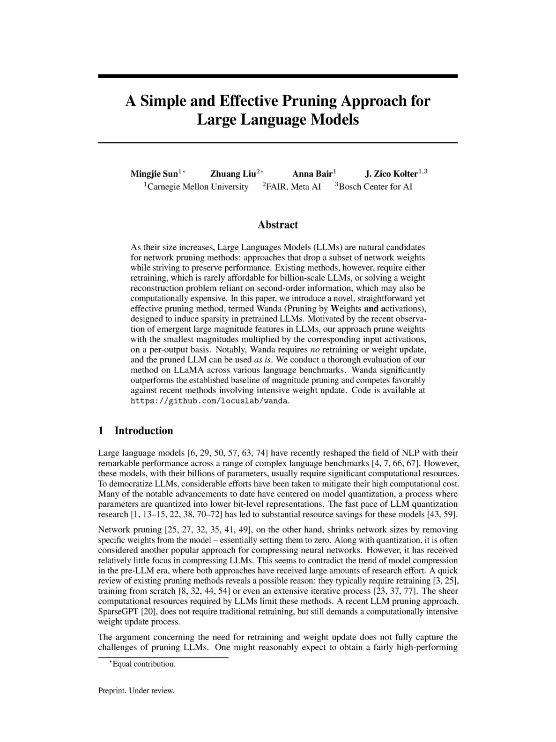The reason behind this discrepancy could be attributed to the fact that pruning methods usually require retraining, training from scratch, or an extensive iterative process. Given the vast computational resources that LLMs require, these methods aren't practical. Even SparseGPT, a recent LLM pruning method that doesn't require retraining, still demands a computation-heavy weight update process.